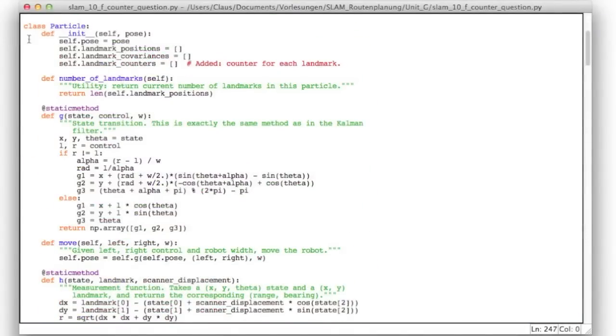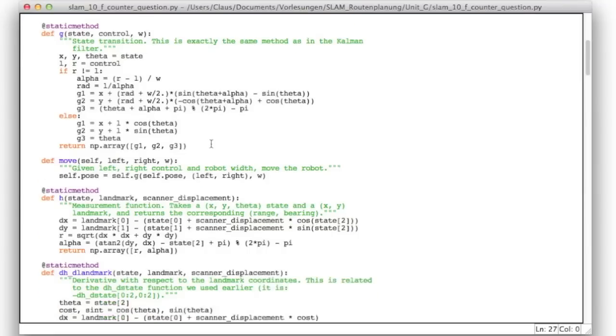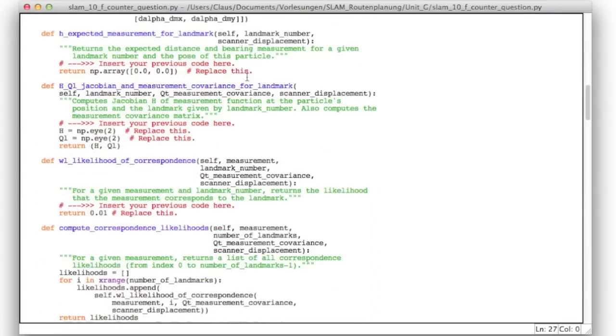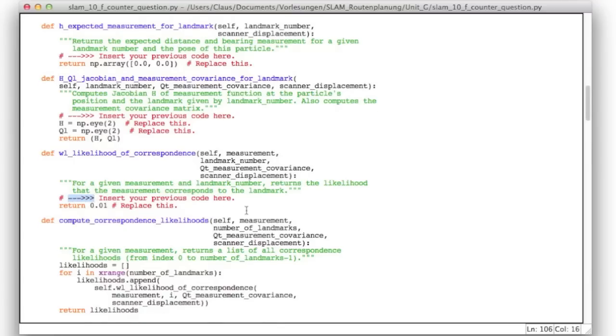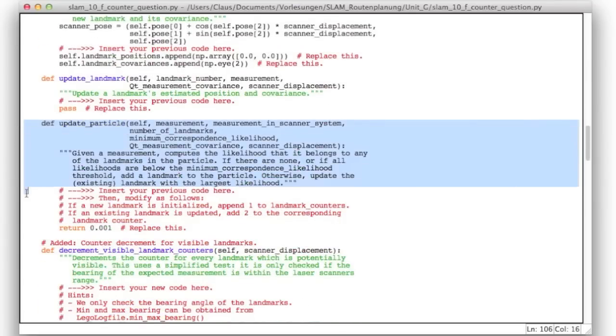So the first modification in the particle class is, in the constructor, we now set up a list of landmark counters, which is initially empty. Below this, there's our usual code, and you will have to insert your previous code here and there, and all the places are marked as usual with that sign. And so here in update particle, there's the first modification you'll have to do. First, insert your previous code, but then modify this code as follows.